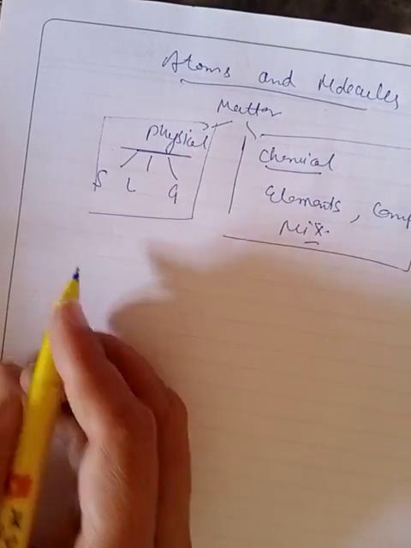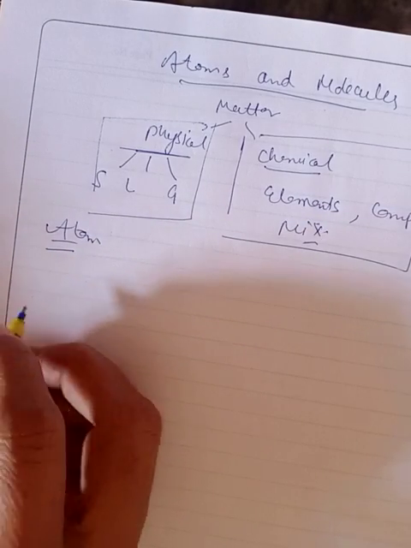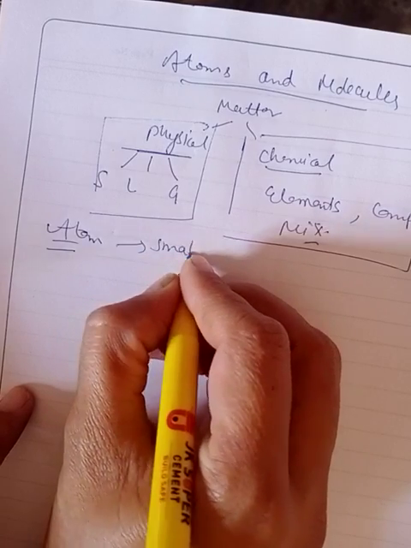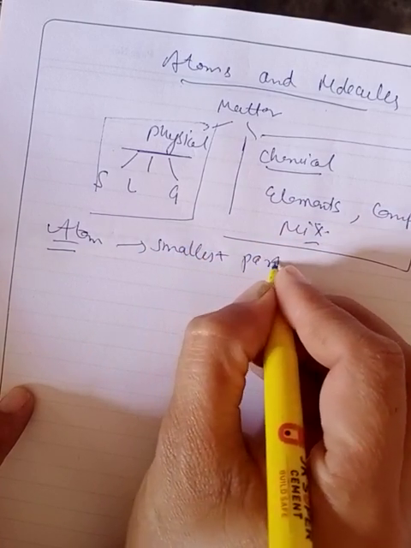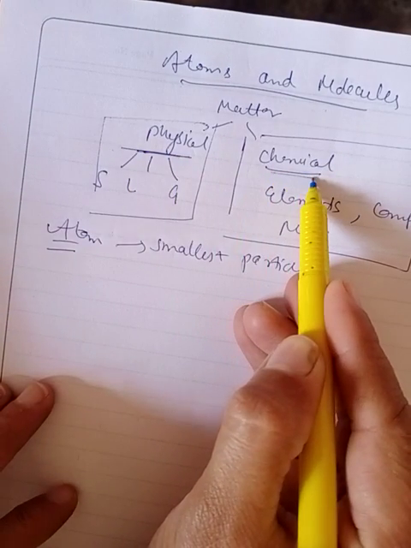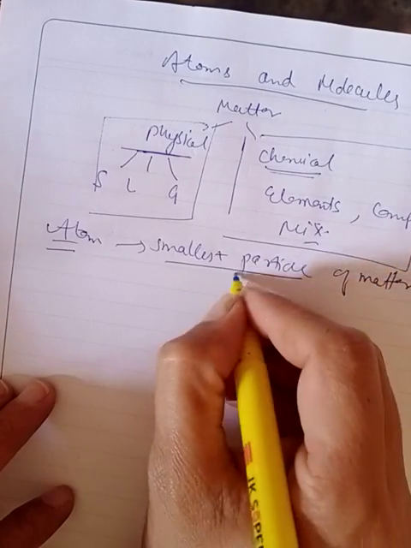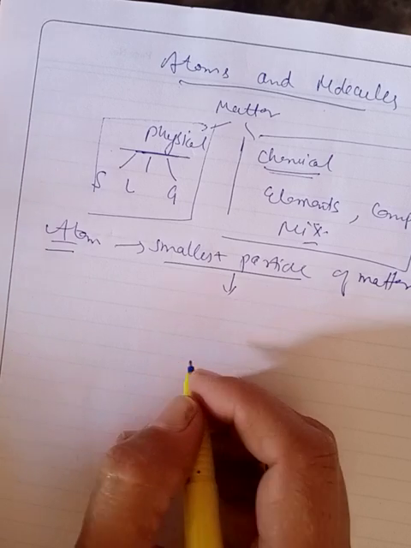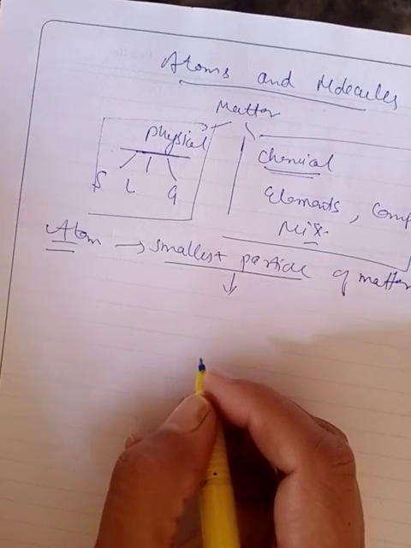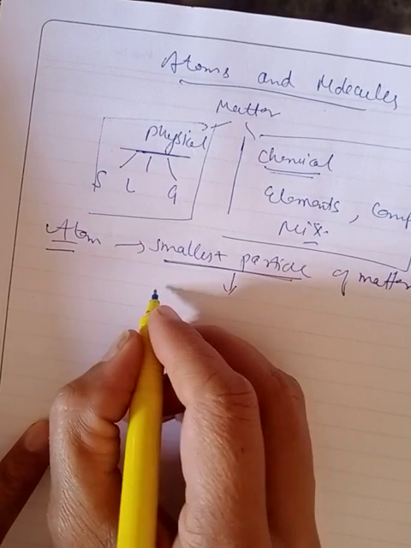So first of all, what is an atom? Atom is the smallest particle of matter. It is the smallest particle of matter which can be broken into smaller and smaller particles, and ultimately the particles obtained become so small that we can't divide them further by breaking.